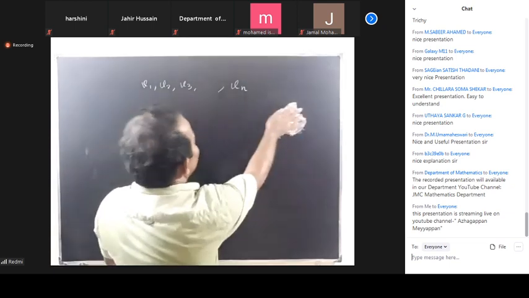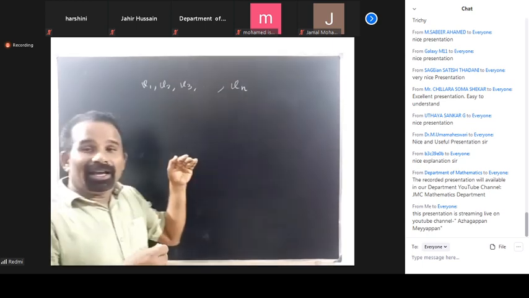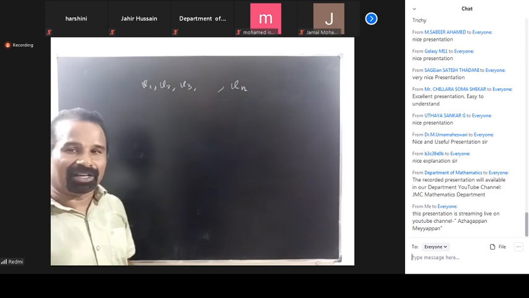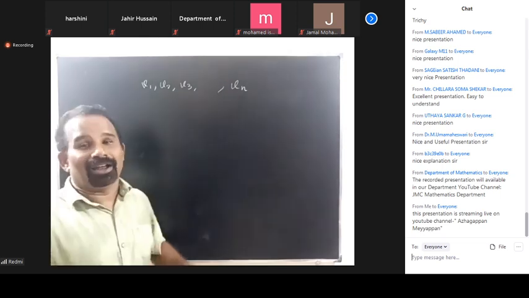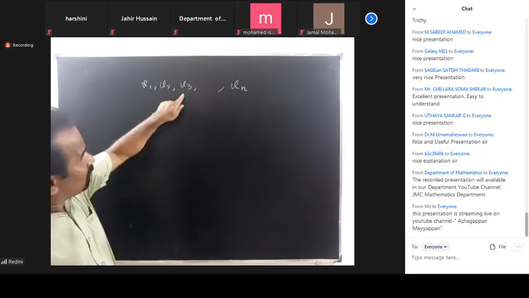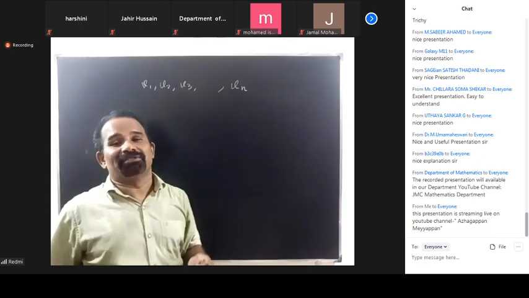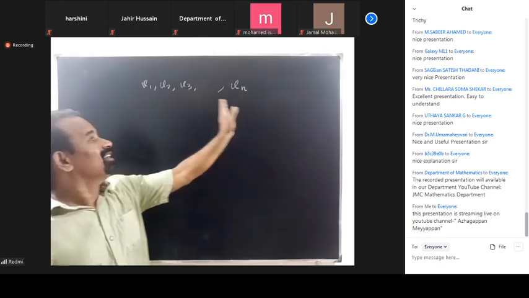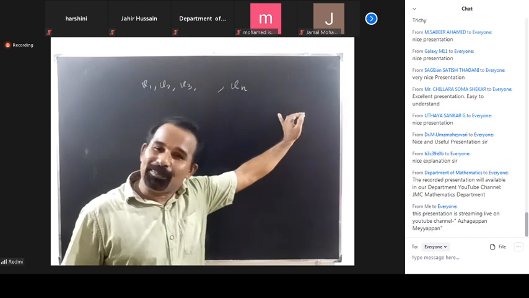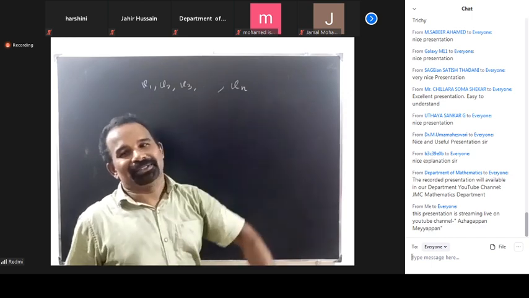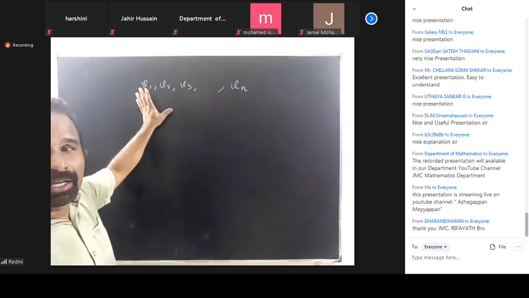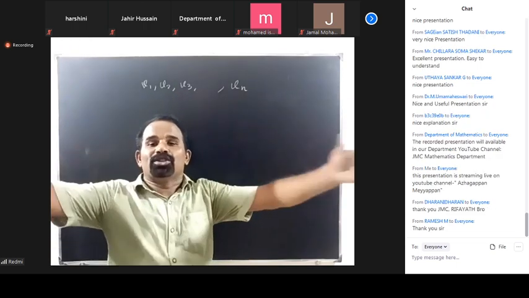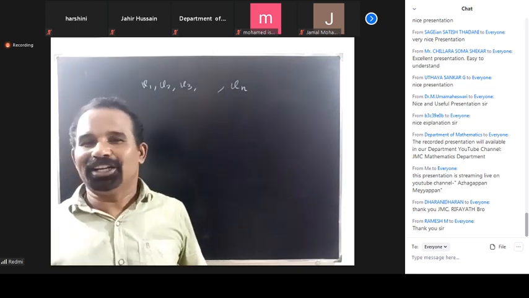Similarly, suppose any one of the vectors is a linear combination of some other vectors, or two vectors are equal, or one vector is a multiple of another vector. In all these cases, immediately we can say that these vectors are linearly dependent. Okay. Then any subset is linearly dependent. The whole set is also linearly dependent.